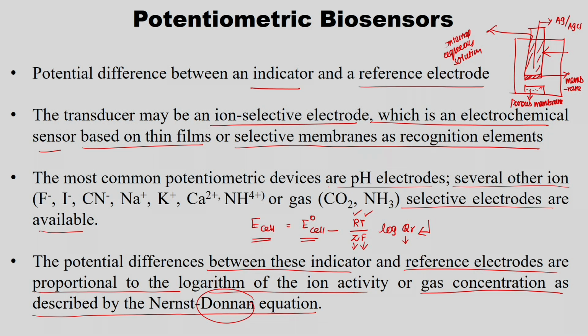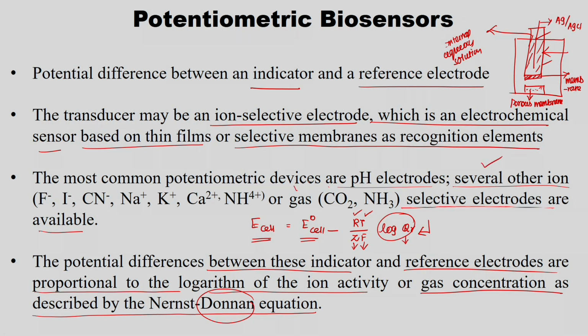Here the mechanism is told, right. The potential difference between the indicator and the reference electrode is proportional to the logarithm of ionic activity. So, that is what I just told. The proportionality constant is nothing but the standard E cell potential. If you are using the ionic electrode, it is ionic activity.